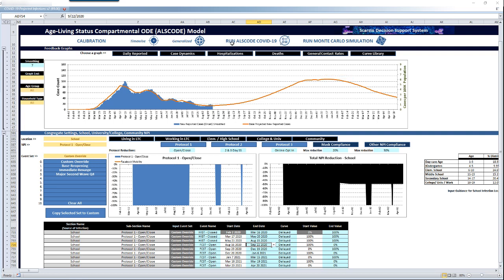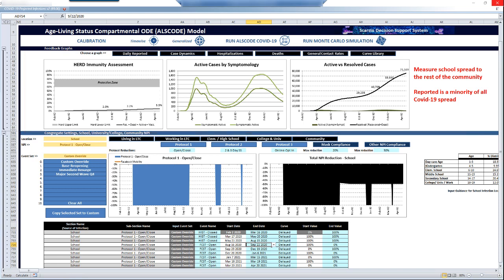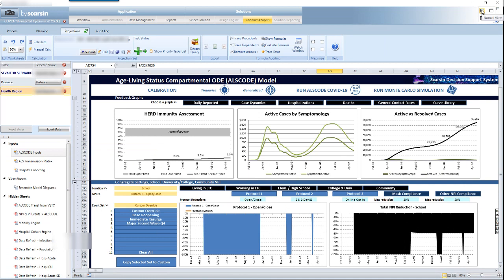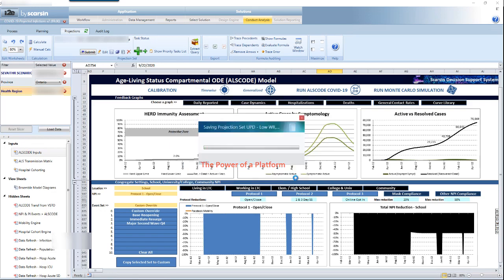Remember that this is able to measure changes in spread across all compartments. So these changes not only impact children, they impact reducing spread in all age cohorts. It is also important to note that reported cases represent a minority of all of the cases in this health region. We can save these as a new forecast in the platform and move on to other analysis.